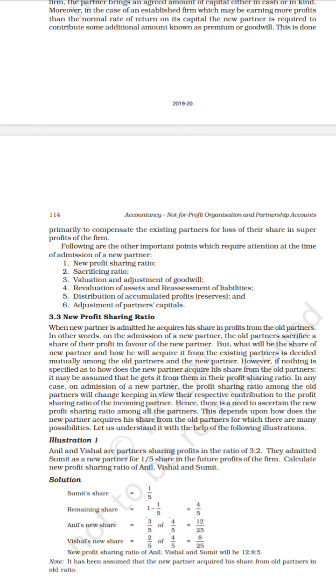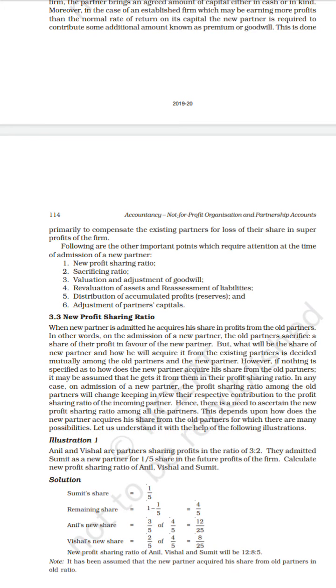Okay, so what is the new profit sharing ratio? We have to know, and we are going to start the problem. When the new partner is admitted, he acquires his share in the profit from the old partners. In other words, on admission of a new partner, the old partners sacrifice their share in profit in favor of the new partner. Okay, but what will be the share of a new partner?